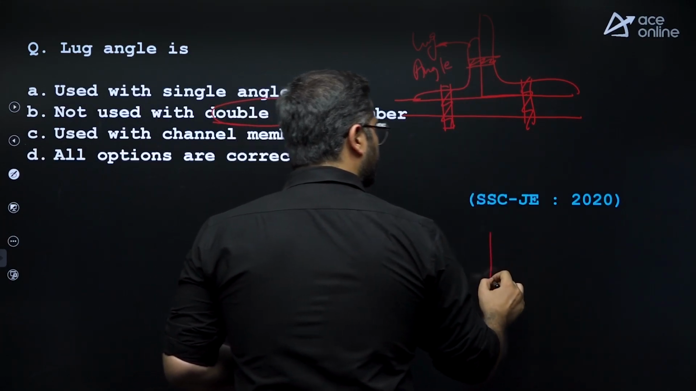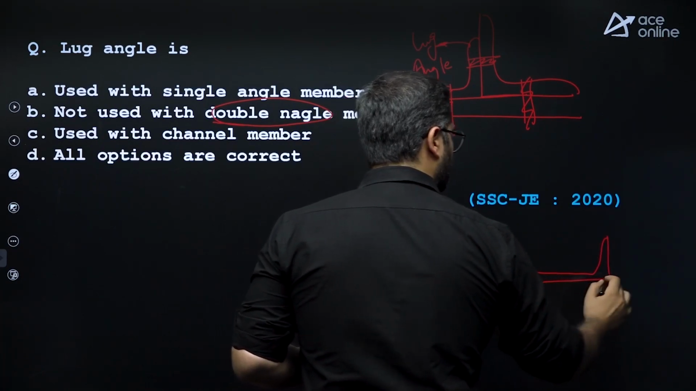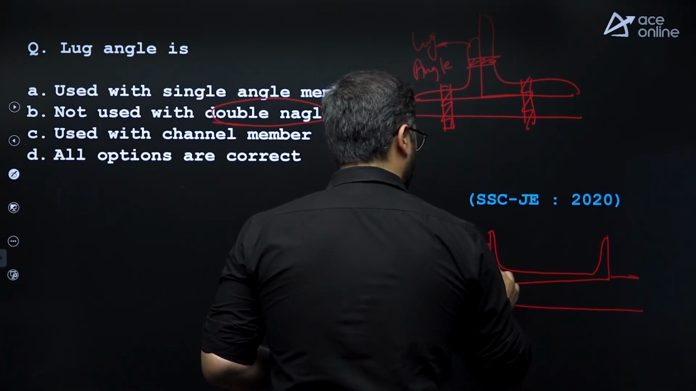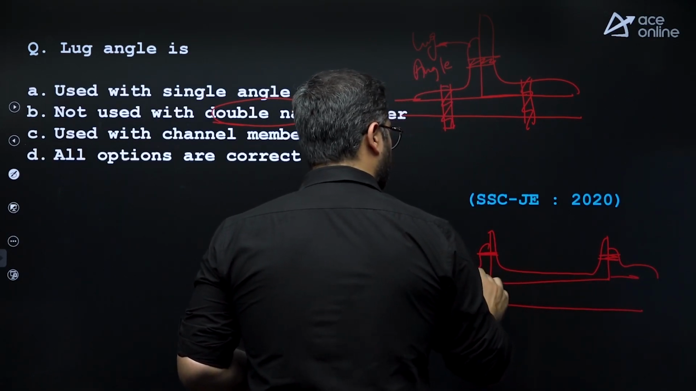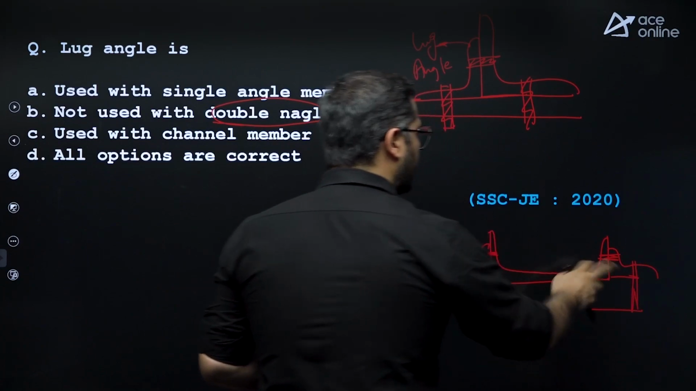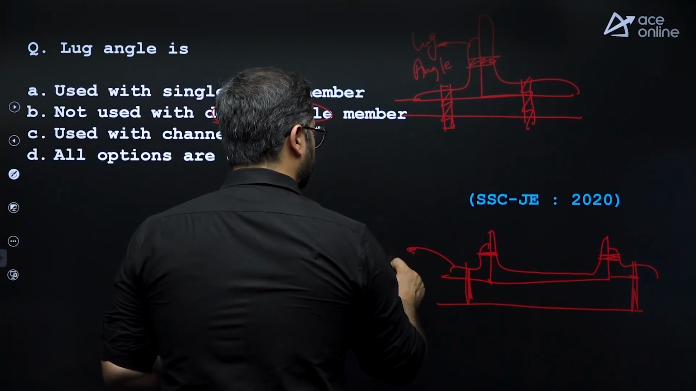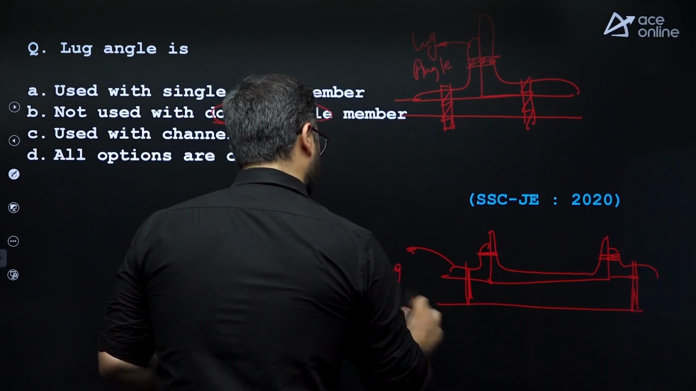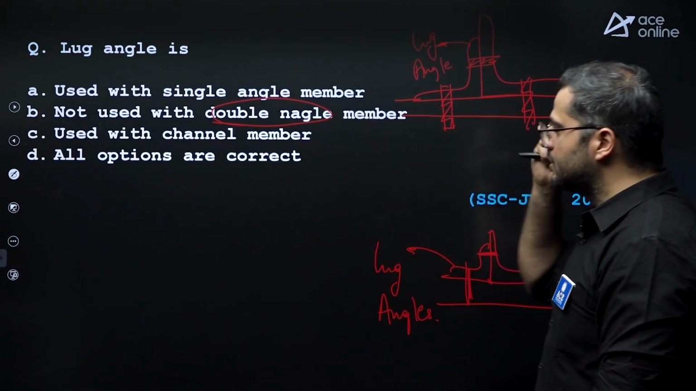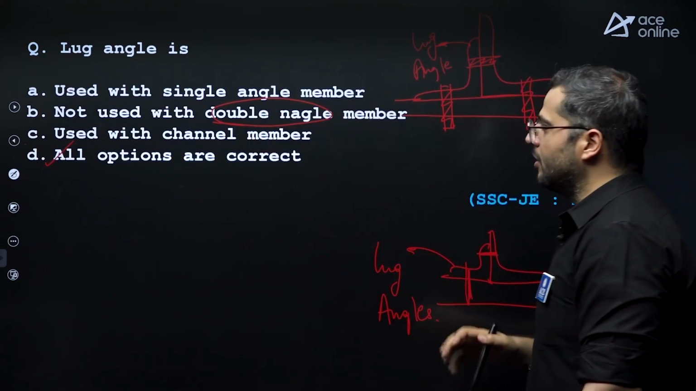And it can be provided with a channel section also, like this. Again, a lug angle can be provided like this. These are lug angles on the sides. So two lug angles in case of channel sections are provided. So all options are correct over here. And in case of double angle, you cannot provide.